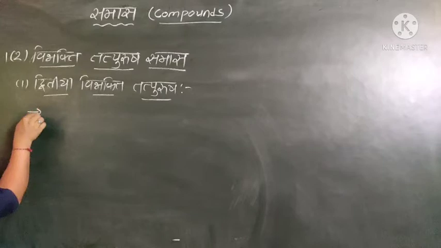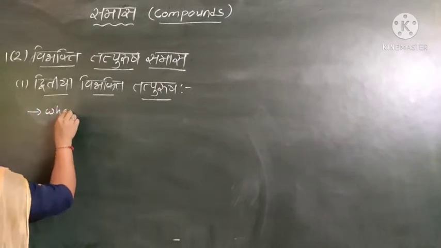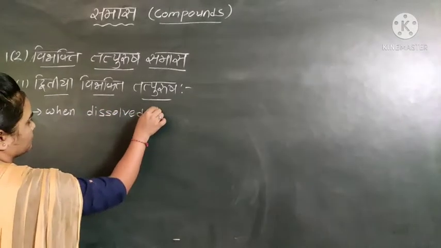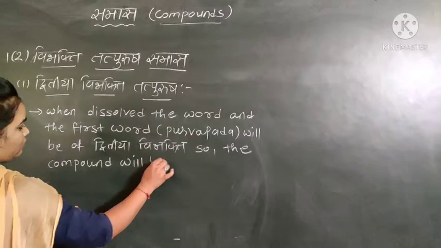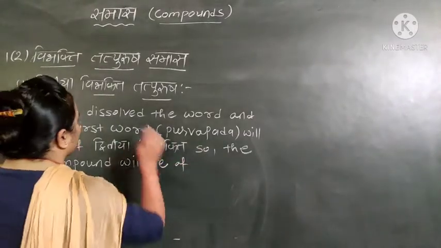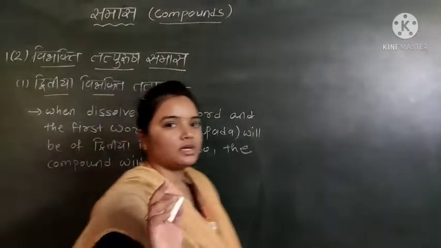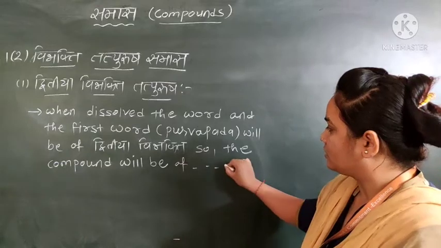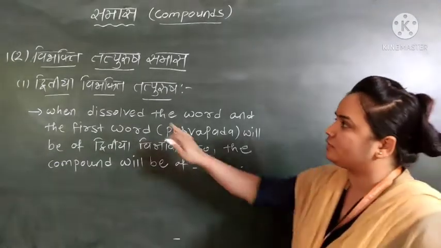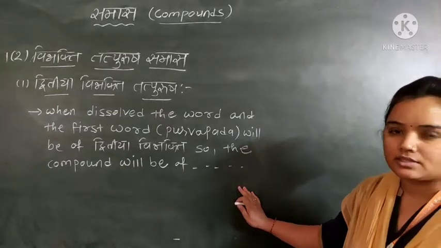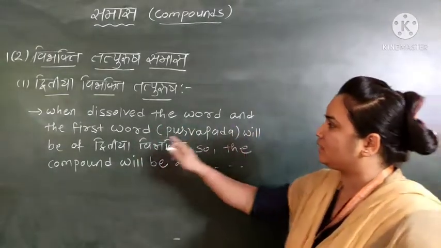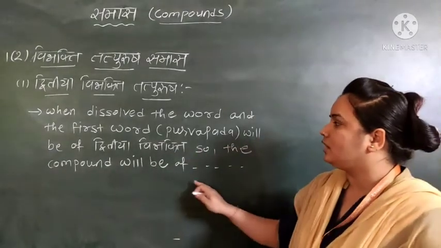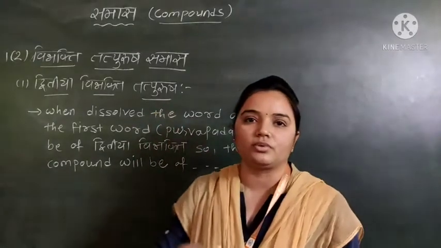So when we dissolve the word and the first word, in the Purva Pad, is of Dvitiya Vibhakti, the compound will be Dvitiya Vibhakti Tatpurush Samas.